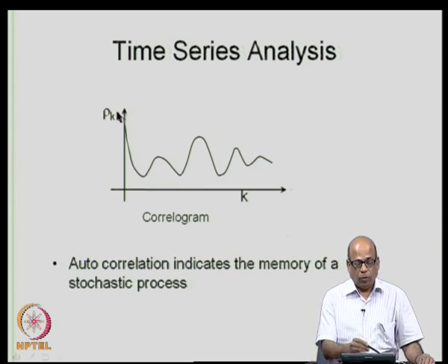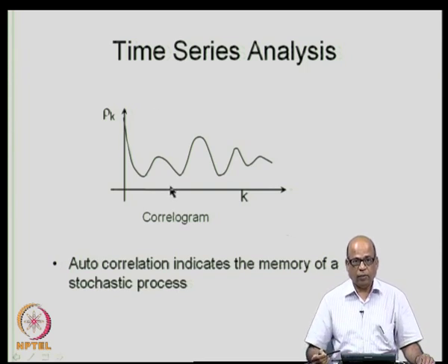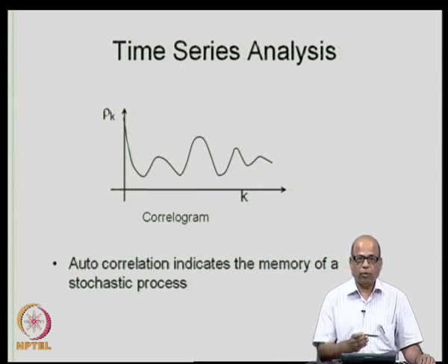If you plot rho k versus k, this is variously called a correlogram or autocorrelation function. This actually indicates the memory of the process. That means, how far into the time it remembers.